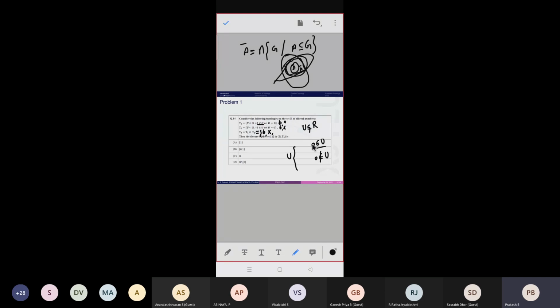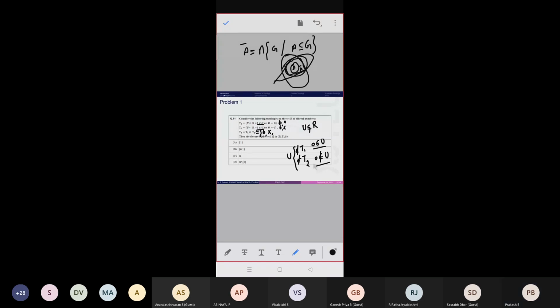Suppose 0 belongs to U. But in T1 our open sets must not contain 0, so this U does not belong to T1. In the other case, 0 does not belong to U, and then this U does not belong to T2.